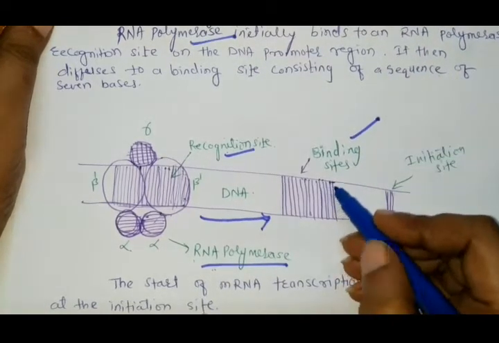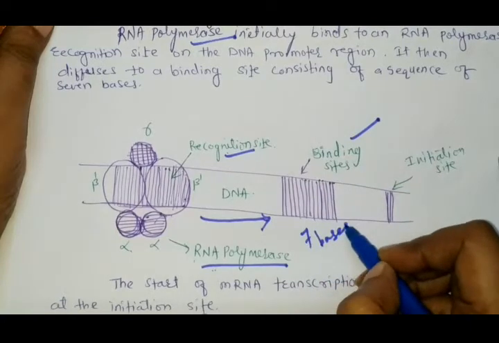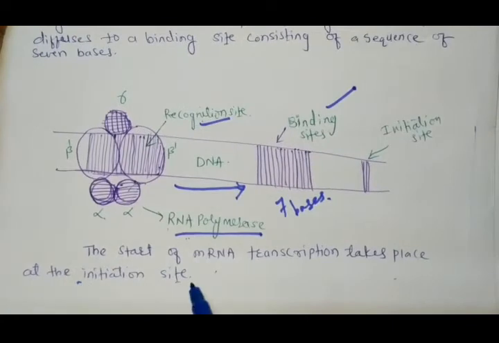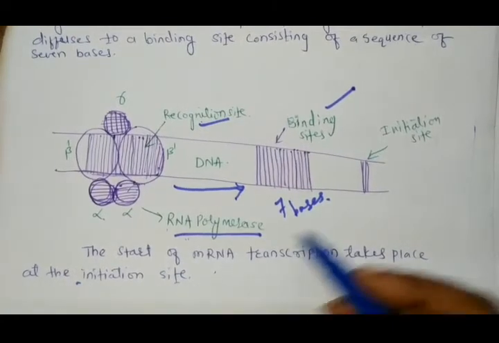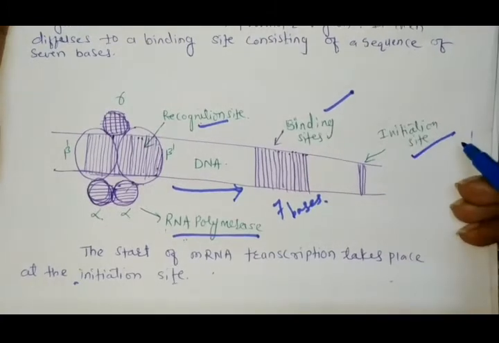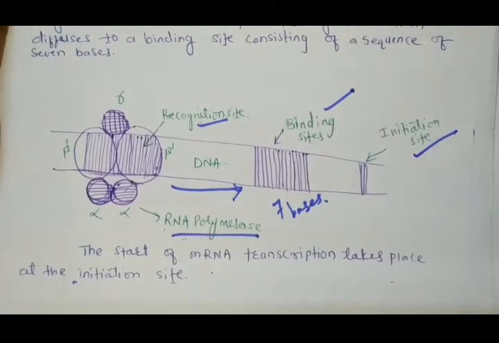The start of mRNA transcription takes place at the initiation site. When the RNA polymerase reaches the initiation site, at that place the mRNA transcription is started.